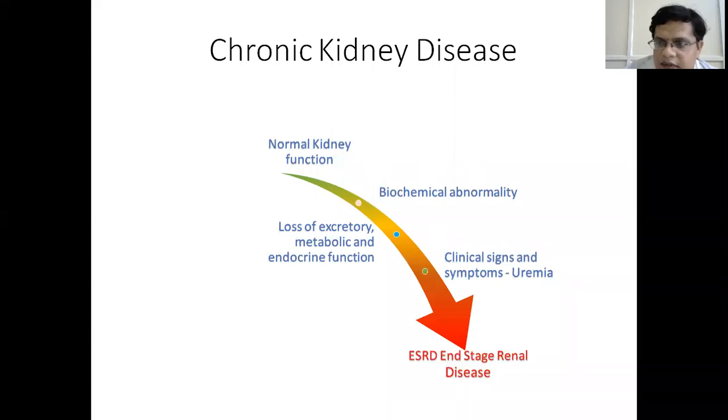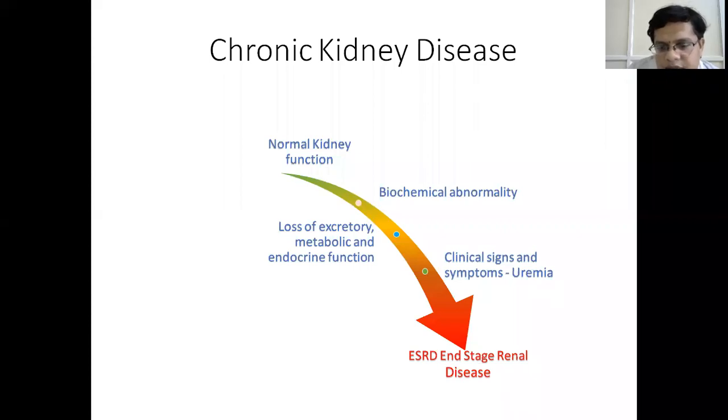Then we finally have end-stage renal disease. End-stage renal disease is a stage where the kidneys are no more functional and the patient is ultimately going to die without renal replacement therapy. The GFR is less than 15. The normal GFR is about 120 ml per minute per 1.73 meter square.